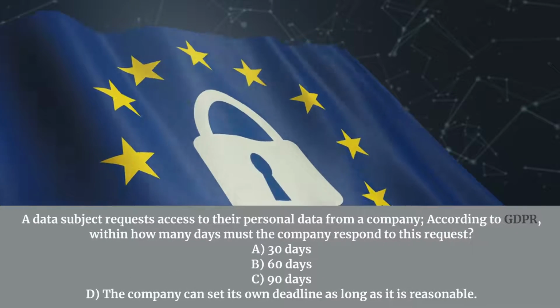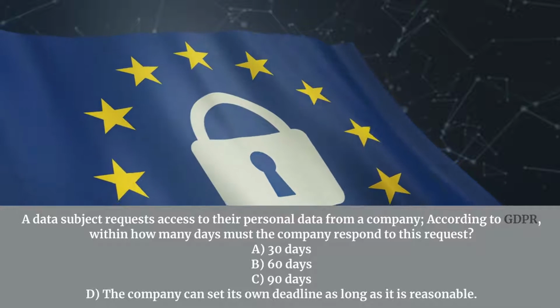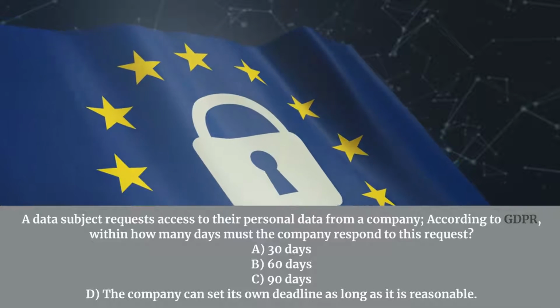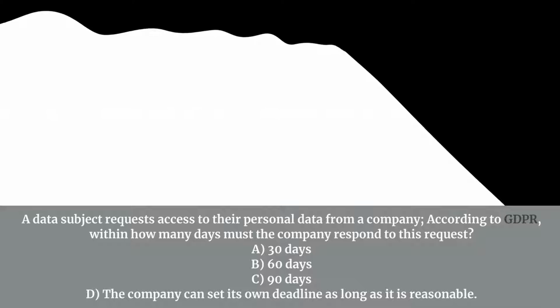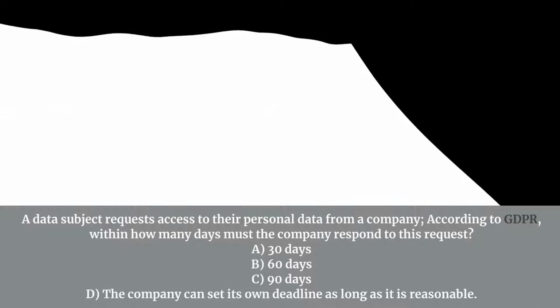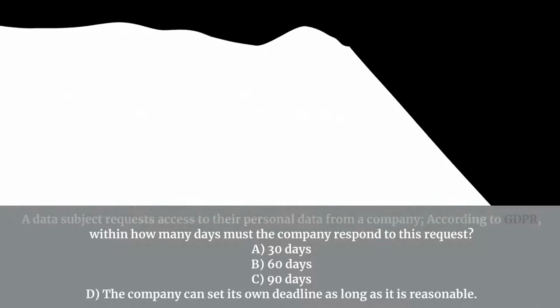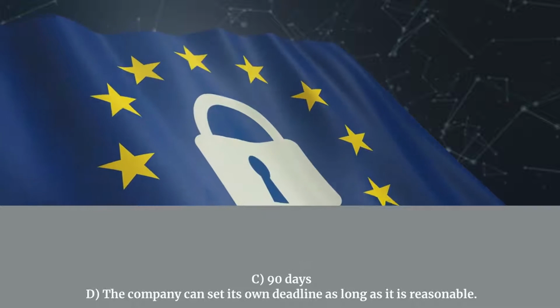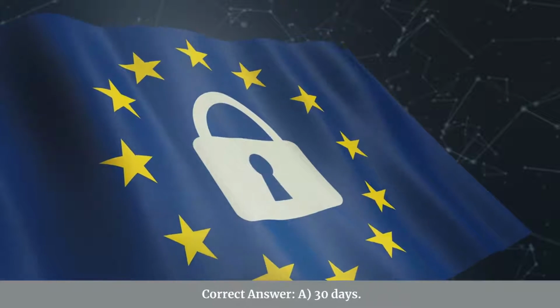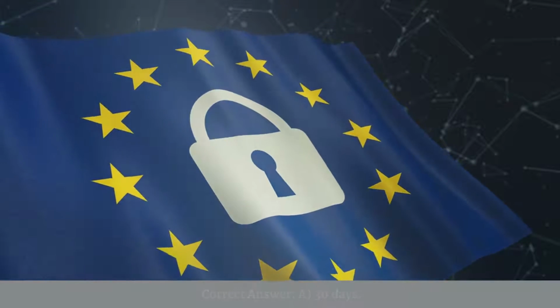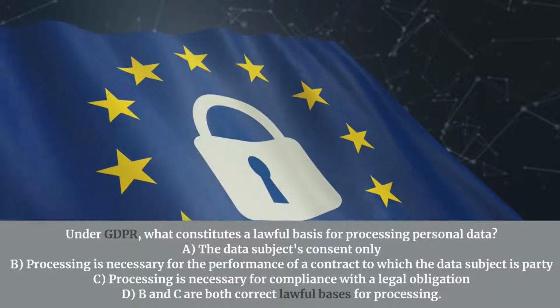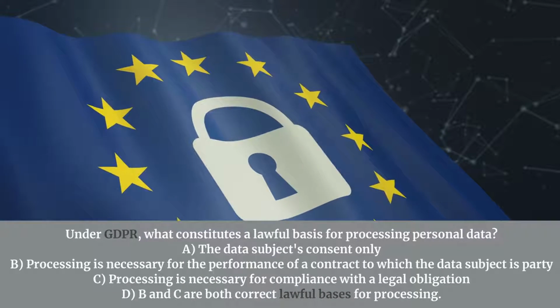A data subject requests access to their personal data from a company. According to GDPR, within how many days must the company respond to this request? A. 30 days. B. 60 days. C. 90 days. D. The company can set its own deadline as long as it is reasonable. Correct answer: A. 30 days. Under GDPR, what constitutes a lawful basis for processing personal data?